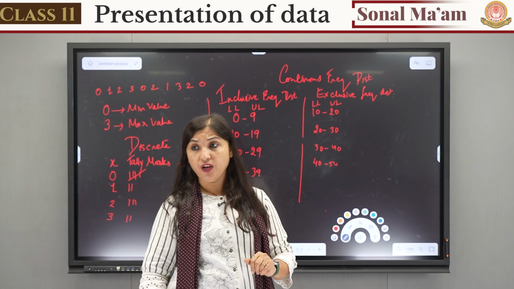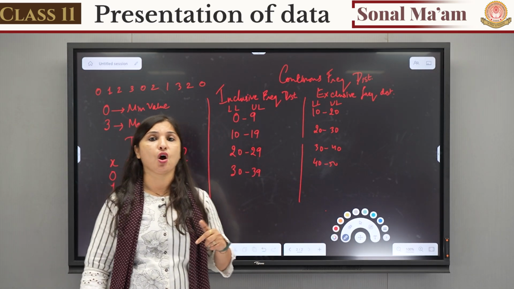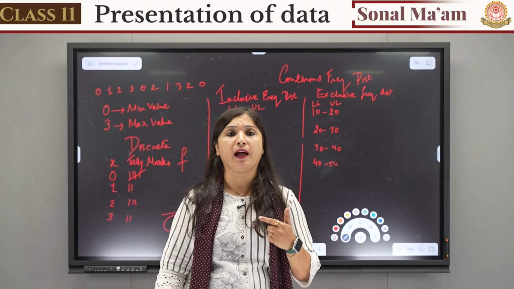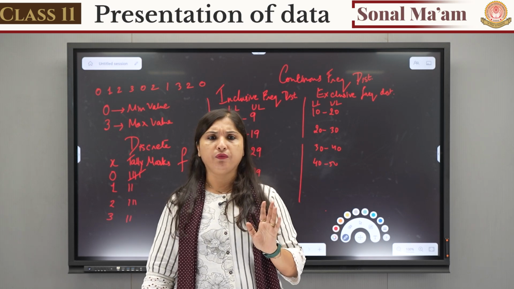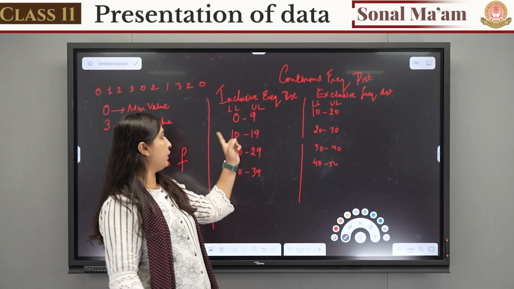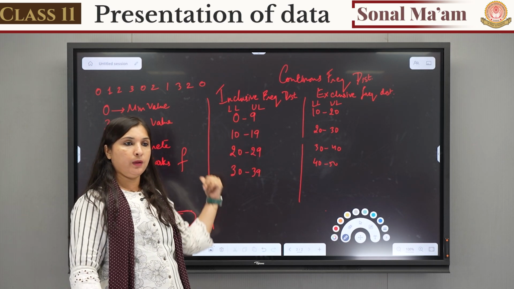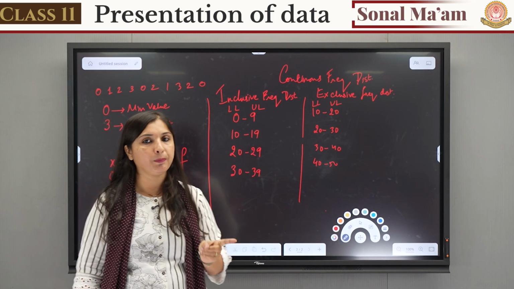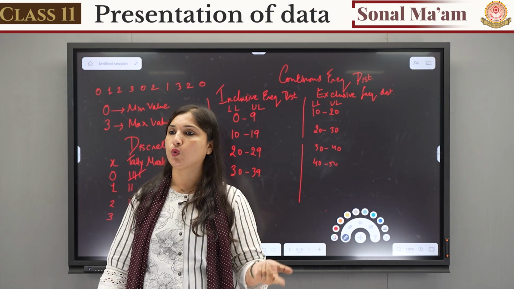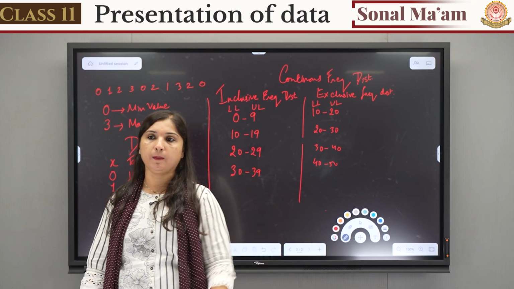But if in the question it is already mentioned that you have to make inclusive, we know how to make inclusive. Inclusive will be in the form where the upper limit and the lower limit of the succeeding class will not be the same.